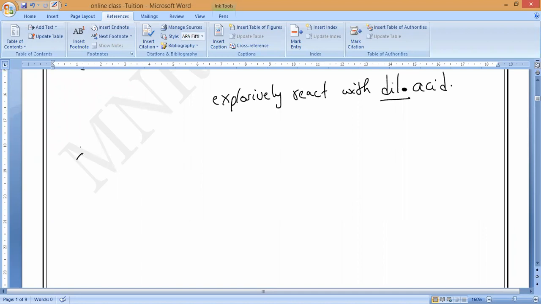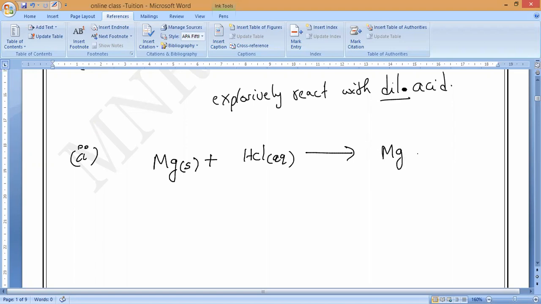If we take magnesium, what is the symbol? Mg. Magnesium plus hydrochloric acid, HCl in aqueous state, will give MgCl2, also aqueous, plus hydrogen gas. Observe carefully: chlorines are 2, so here I have to keep 2. Mg plus 2HCl gives MgCl2 plus H2. Is it yes or no, guys?